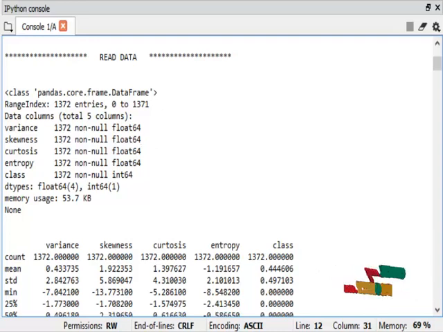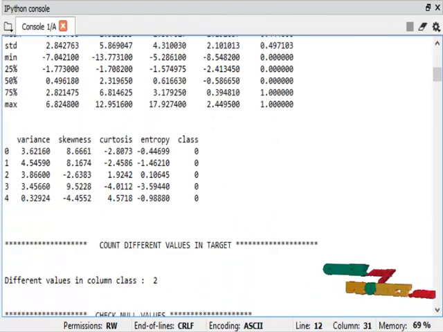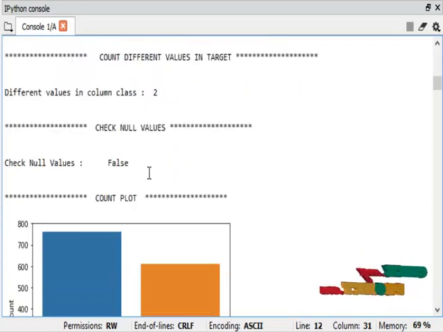This is our output. First, I am going to import our dataset. The dataset name is banknote authentication, and then read the dataset, and then view the dataset. This is our dataset, and then splitting our dataset. Then check null values: false.